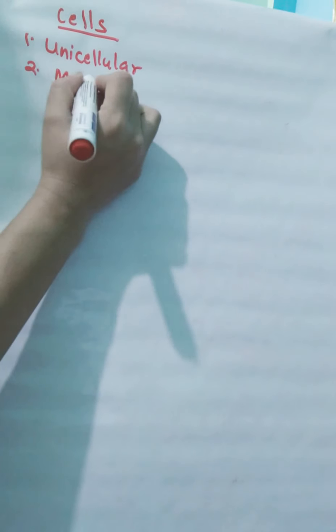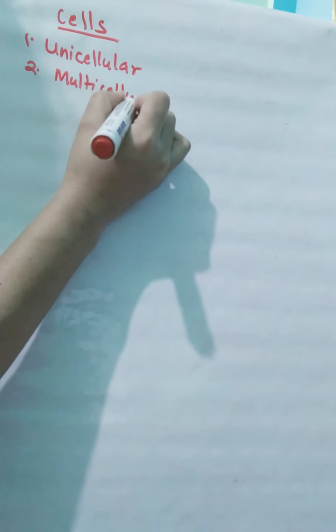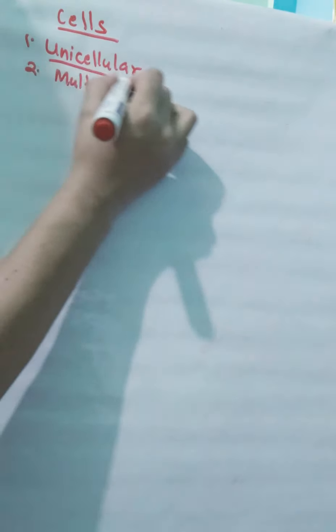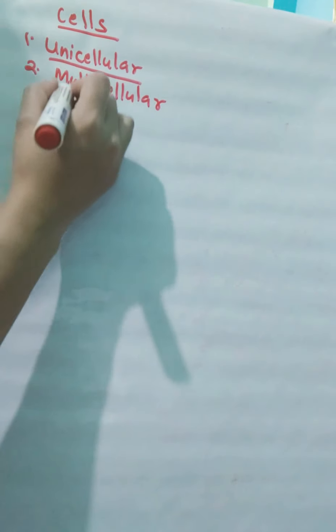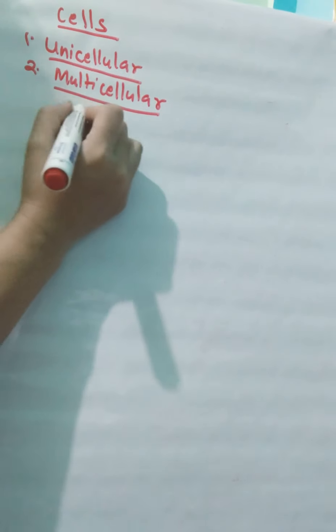After completing the previous chapter, now we are familiar with the fact that cells are the basic structural and functional units of life. There are two types of organisms on the basis of number of cells: unicellular and multicellular. You are familiar with this term? Unicellular means those organisms which are having only one cell, and multicellular means those organisms which are having more than one cell. Okay.